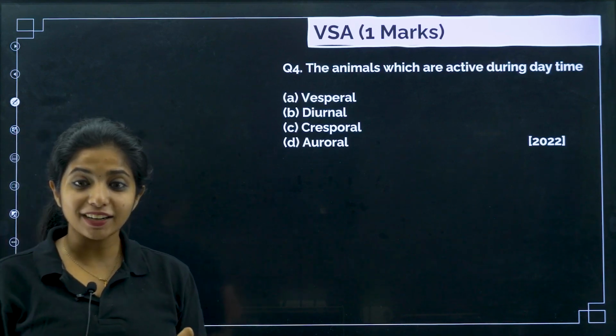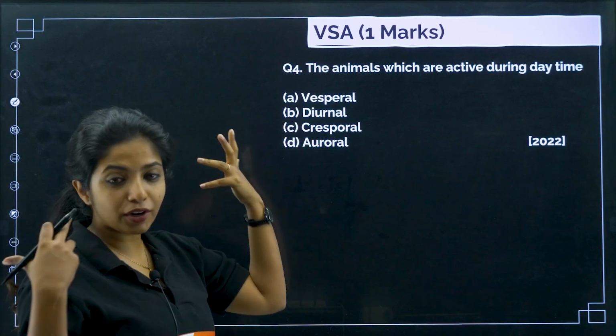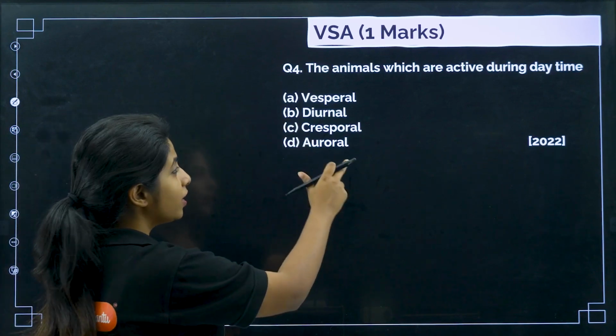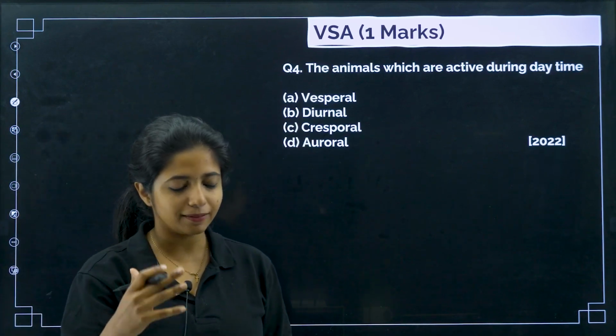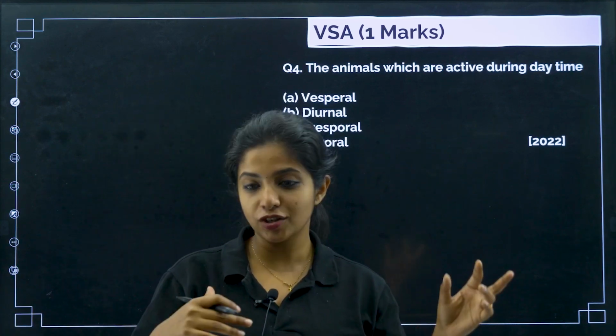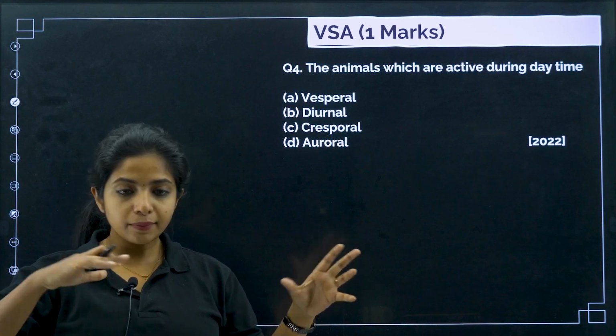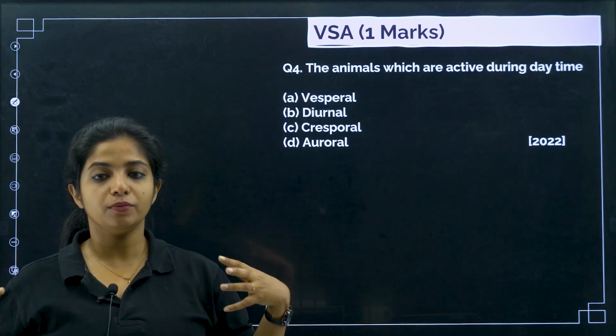The ones that are active during daytime. Other terms you might not even have heard of. Okay, aurora, there is a song on Instagram. Basically, auroral, I just randomly picked one. Auroral is during the early morning hours. If you're active then, that is what you mean by auroral.